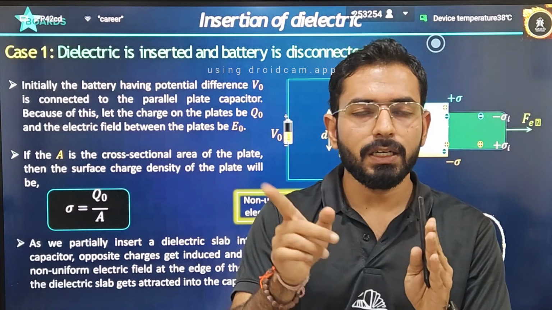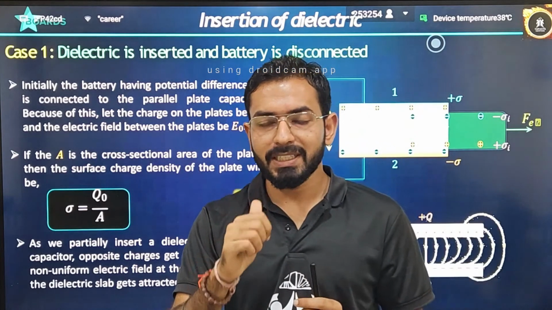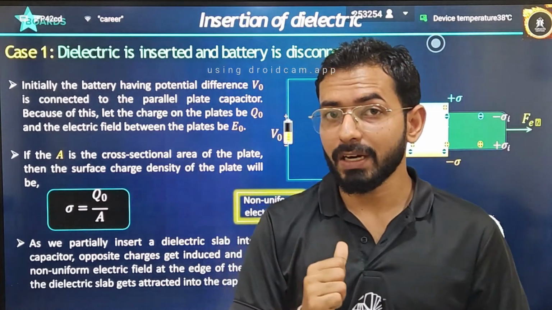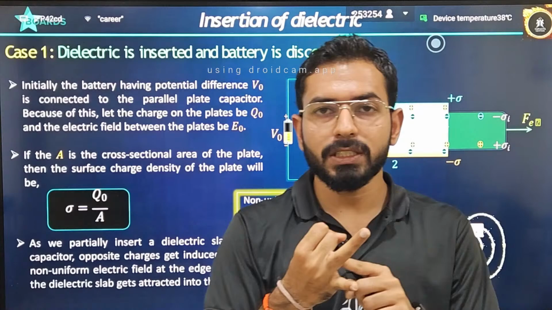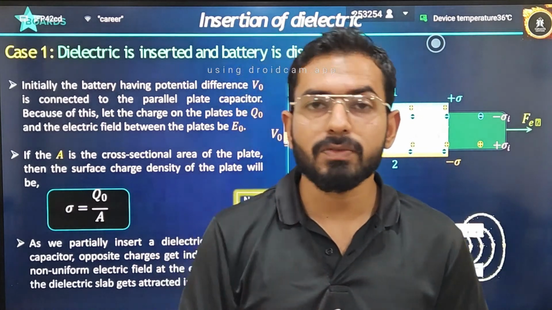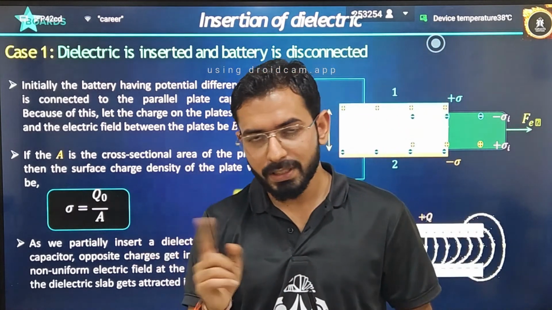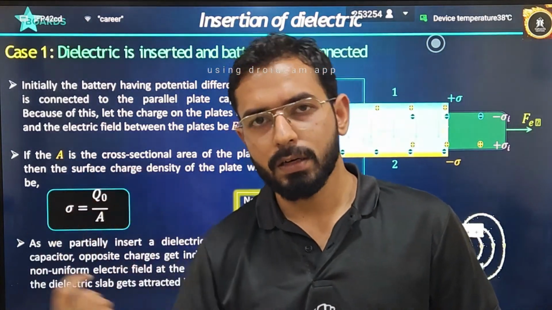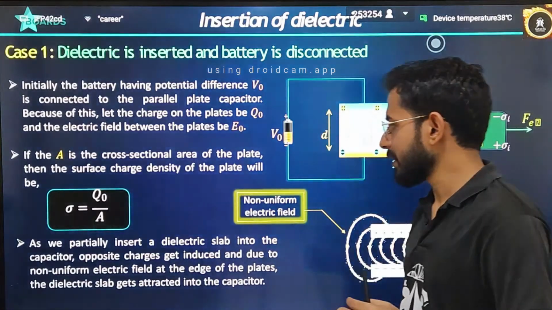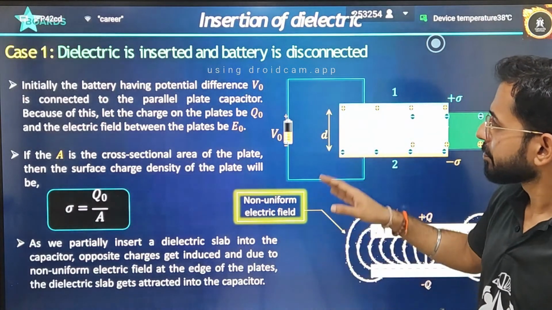In both cases, the variations we are checking are the variations in charge, capacitance, electric field, potential, and energy. All these 5 parameters we are going to discuss for both cases: first, when the battery remains connected, and second, when the battery is removed. Let's see both the cases. Just be here.